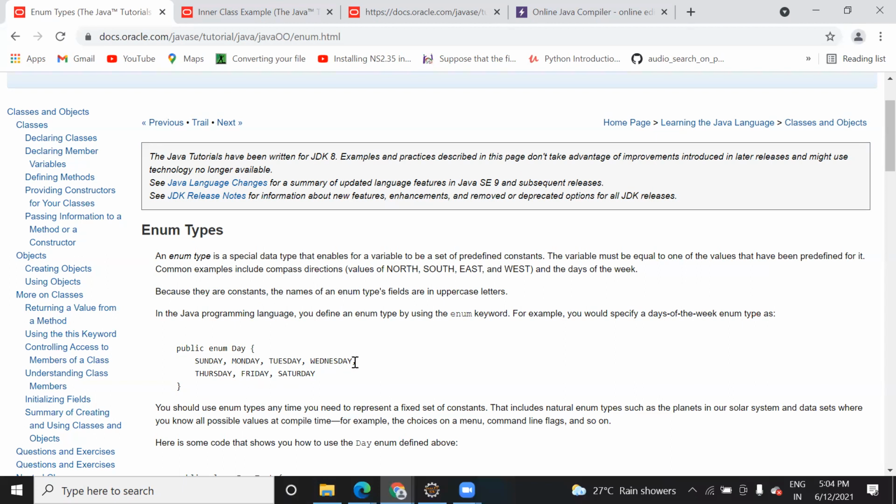Which means it has some predefined, constant values. Like you know that after Sunday Monday will come, after Monday Tuesday will come. Even if you know after 1, 2 will come, then 3 will come. After January, February will come, then March will come. So when there is such a requirement, you use the enum data type to fulfill it. So these variables, Sunday, Monday, will be assigned some value, and after that the next variable will follow that value, like I said, 0 1 2 3 4, like that.